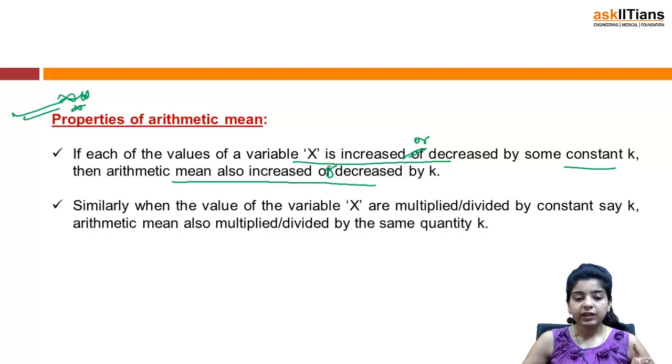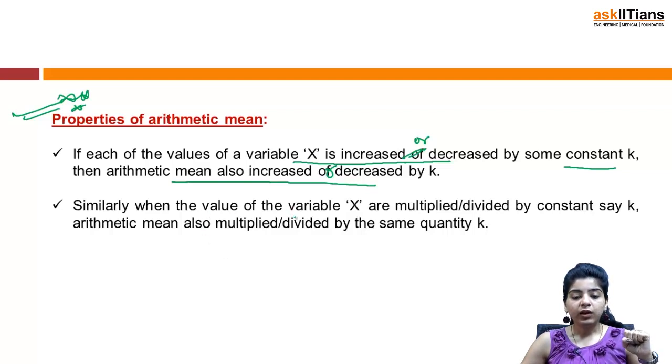If each of the values of variable x is increased or decreased by some constant k, then the arithmetic mean also gets increased or decreased, as the case may be, by the same constant k.